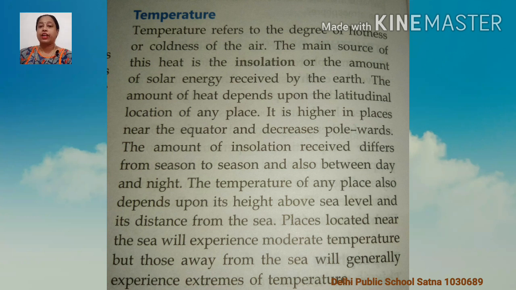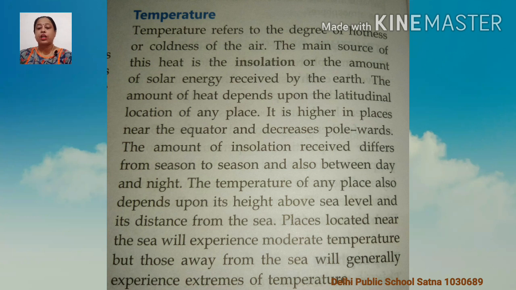But children, as we have discussed, those places located near the sea experience moderate temperature. But those places located away from the sea will generally experience extremes of temperature, that is cold or hot.